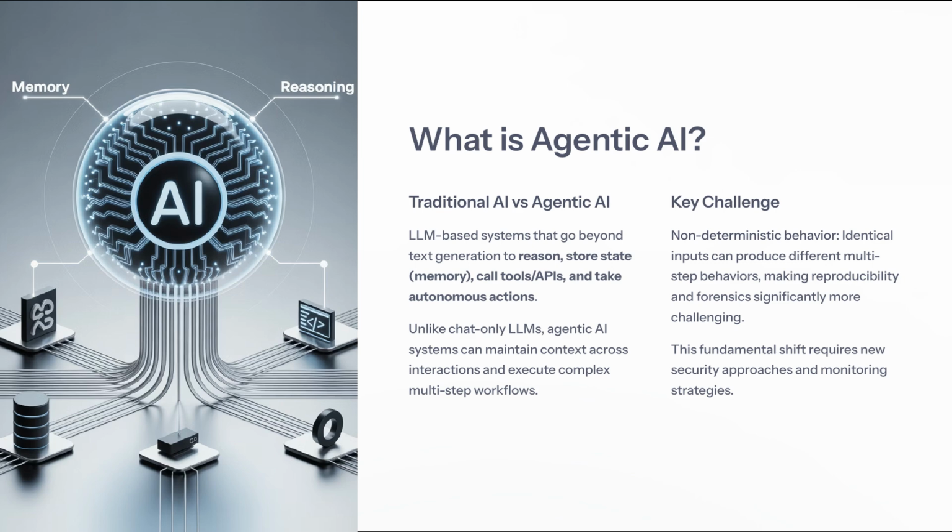As we delve deeper into our learning objectives, let's explore the concept of agentic AI. Unlike traditional AI, which primarily focuses on generating text, agentic AI represents an evolution in technology. These advanced systems leverage large language models to not only generate responses but also to reason, retain context, and perform complex tasks autonomously. What sets agentic AI apart is its ability to maintain memory across interactions, allowing for a more personalized and coherent user experience.